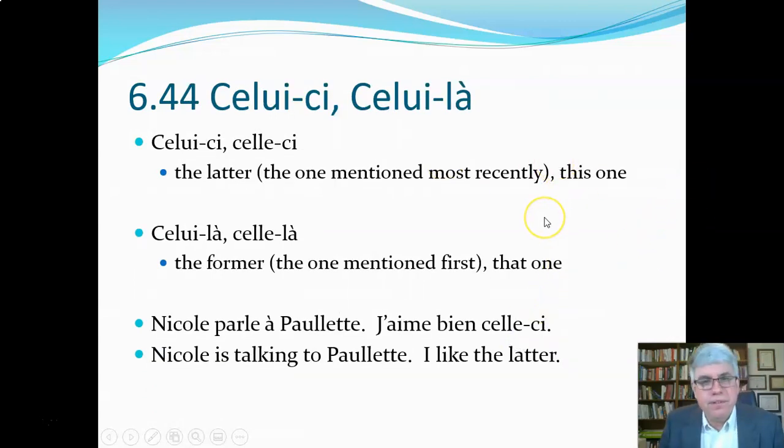Now here we've got celui-ci and celui-là, which are sometimes translated as the former and the latter. Not this one and that one in a location sense, but in a temporal and maybe figurative temporal sense. And so celui-ci or celle-ci would be the latter, the one mentioned most recently. This one, the one closest to us in time. And so celui-là or celle-là could be translated as the former, the one mentioned first, that one.